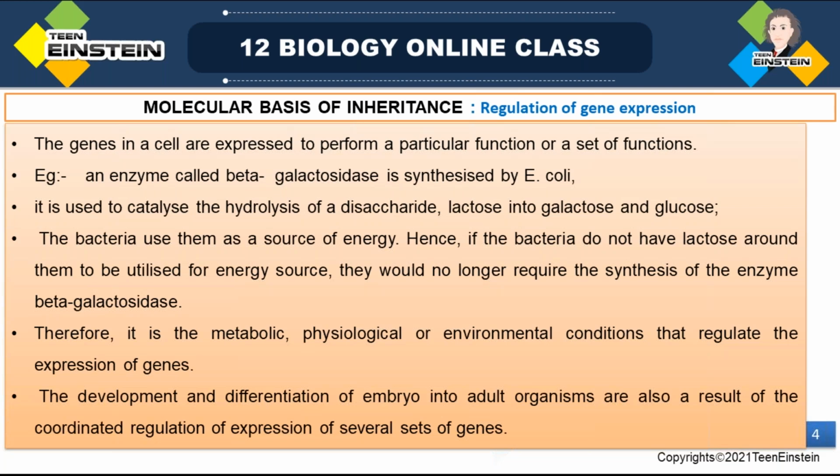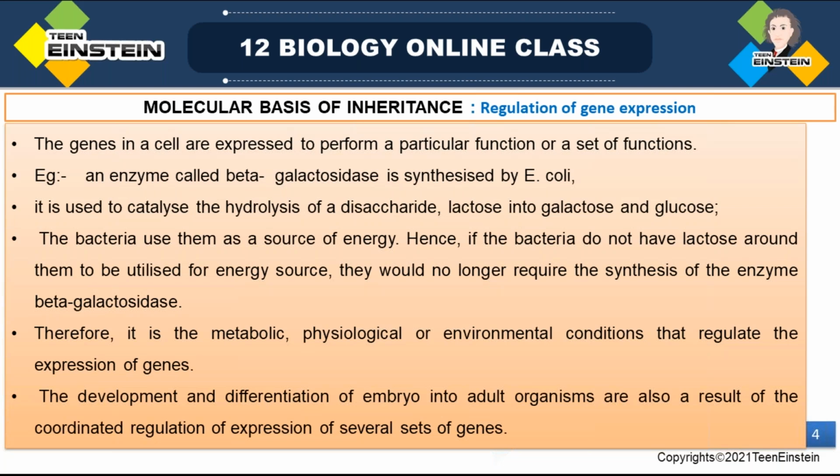It's not with the help of only one gene, it is with the help of several genes working in a coordinated manner, and an embryo is getting differentiated and forming a complete organism, right?